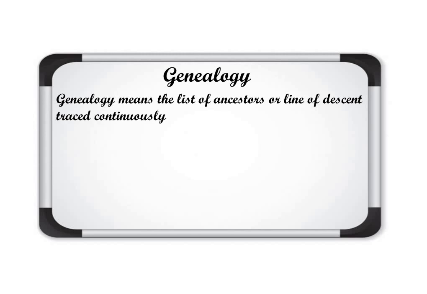Genealogy means the list of ancestors or line of descent traced continuously from an ancestor. Descent means vanshaj, as ancestors are the purvaj in Hindi, descendants are the vanshaj. So genealogy means a list of ancestors, described in a line continuously from ancestor to different descendants. So that is genealogy.